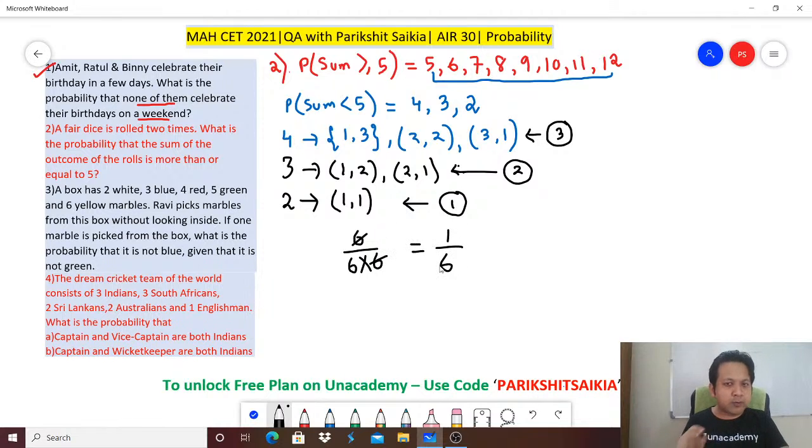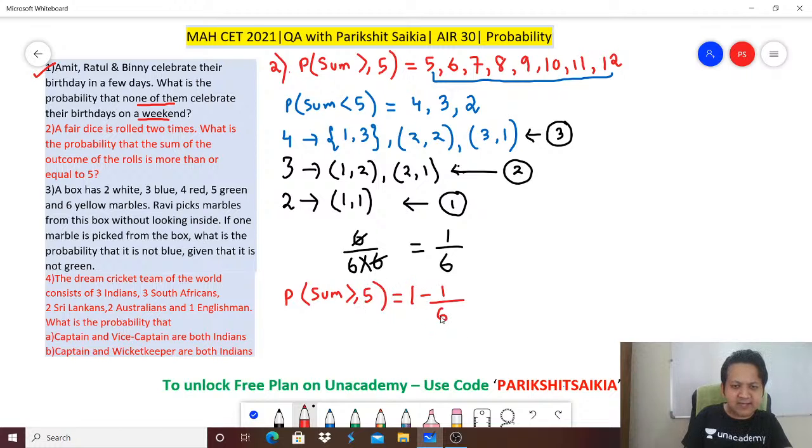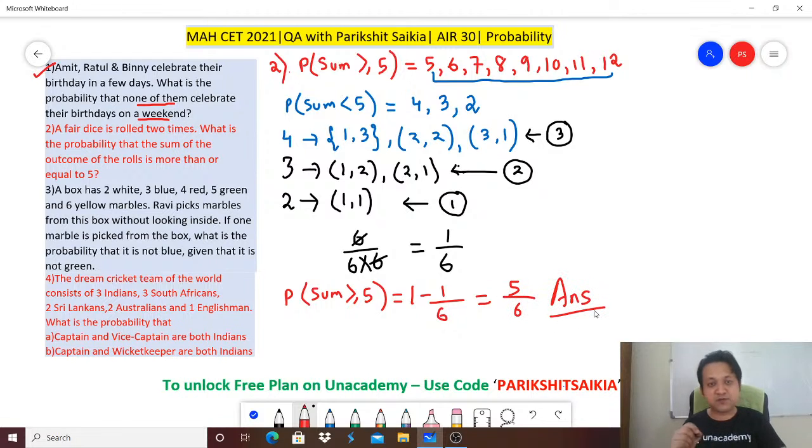But remember, what we found out is the probability of the sum less than 5. So you just need to reverse this. Probability of sum greater than equal to 5 would be 1 minus 1 by 6, which is 5 by 6. This is the easiest way of solving this sum. Remember, I took just the reverse because if you take greater than equal to 5, there are many possibilities. So you just take the reverse scenario and find out the case. 1 minus your answer would get you the final answer. Answer is 5 by 6 for the second one.